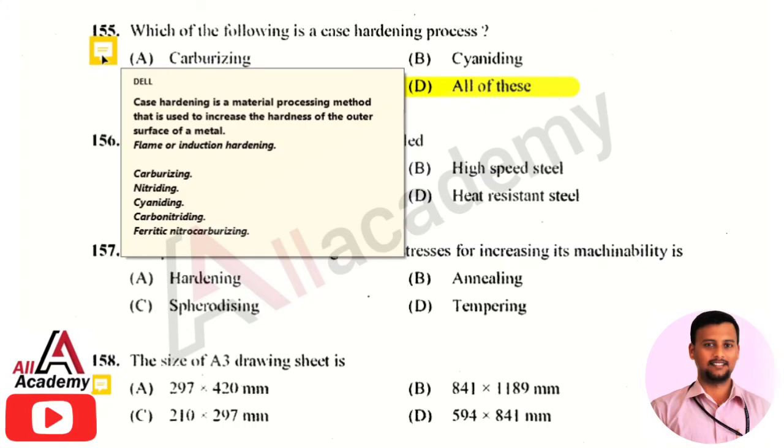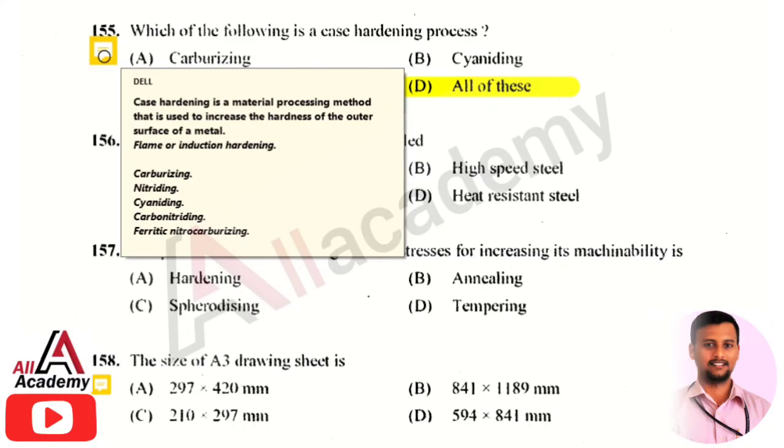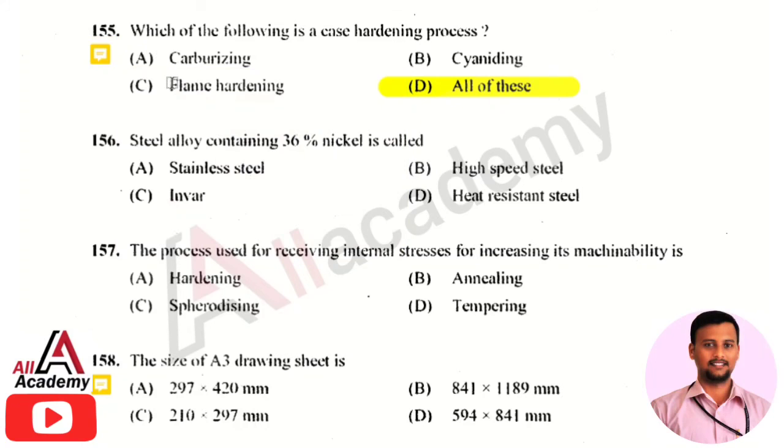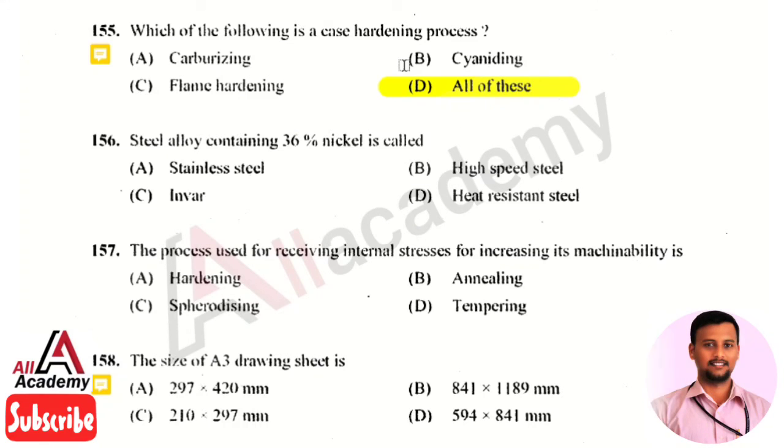Case hardening is a material processing method used to increase the hardness of the outer surface of a metal or a material. The types of case hardening are flame or induction hardening, carburizing, nitriding, cyaniding, carbonitriding, and ferritic nitrocarburizing. So these are the different case hardening processes. So these all come under the case hardening process. The right answer is all of the above.